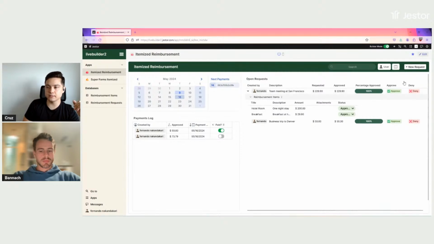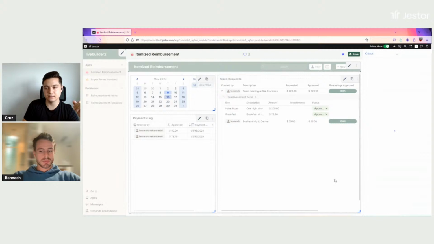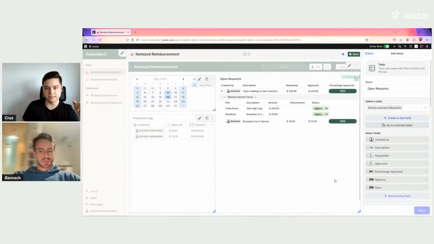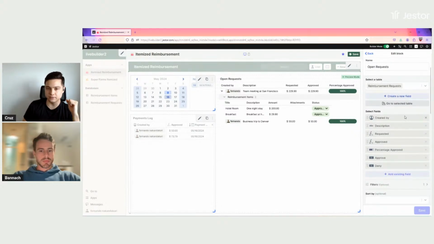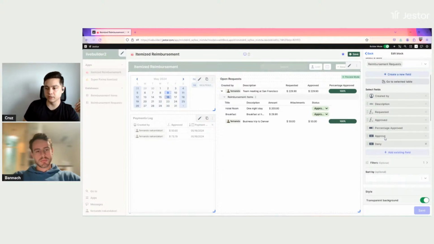So how am I doing this? I'm going to open this table component, and you can see that this table component is seeing the reimbursement request. So this is the main part of the request. So I'm seeing who created it, the description, how much was requested, how much I'm approving, the percentage bar, and the button for approving or denying.